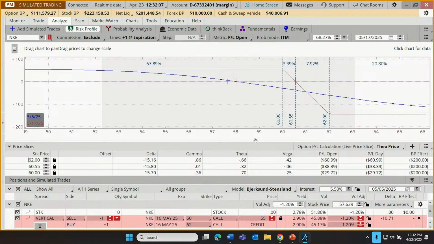Now, a couple of other functions. This is sort of a preference thing. Let's say our trader, you notice there's a lot of, okay, I get it. Yeah, if we're below $60, I'm at maximum gain. I don't need that to be displayed for 59, 58, 57, 56, 55, 54. It's just using up a lot of unnecessary real estate. Well, this chart is actually resizable if we need to.